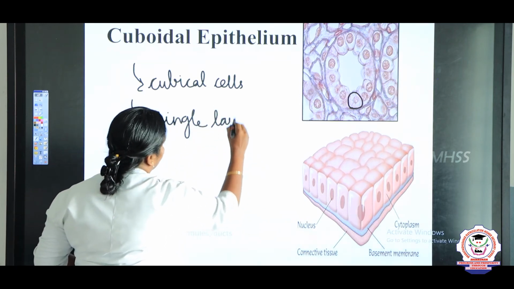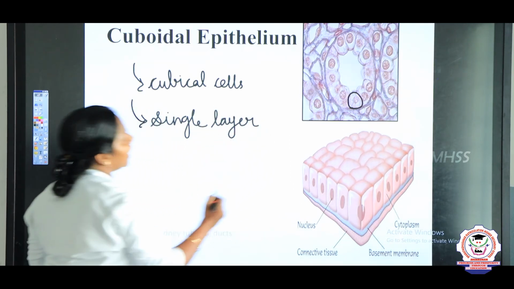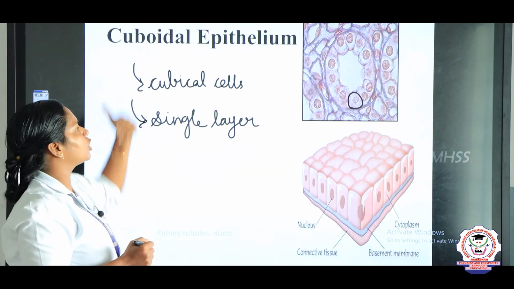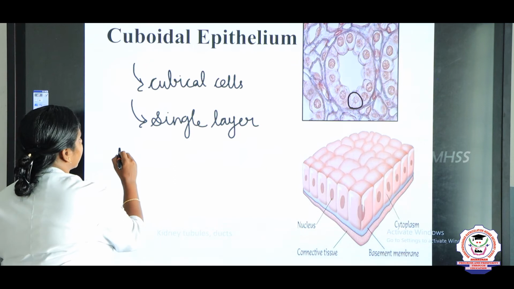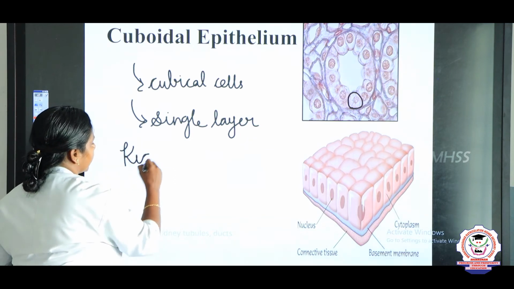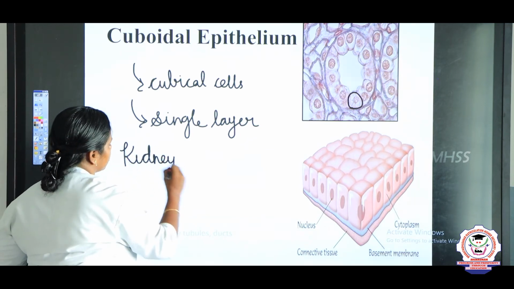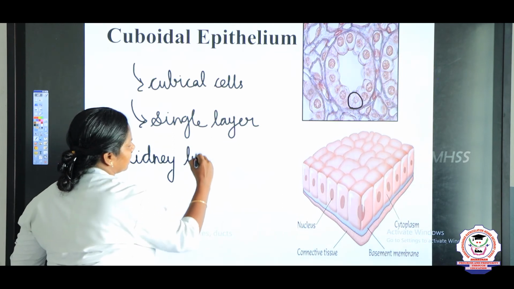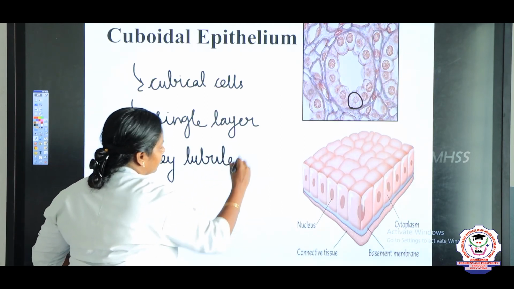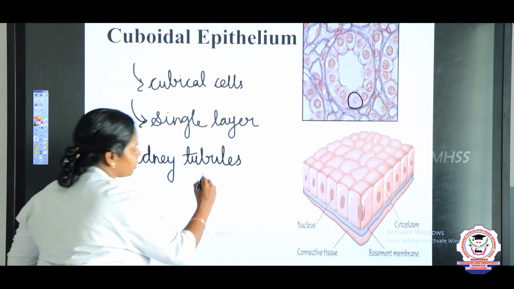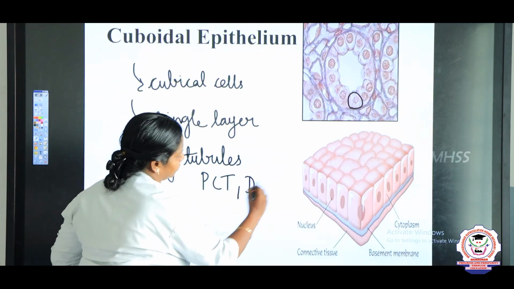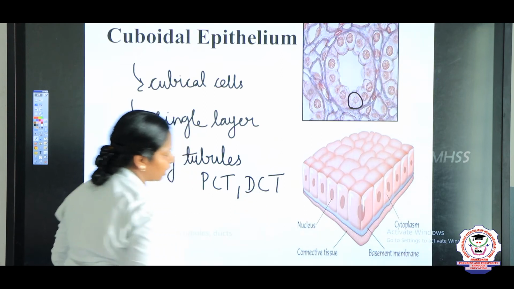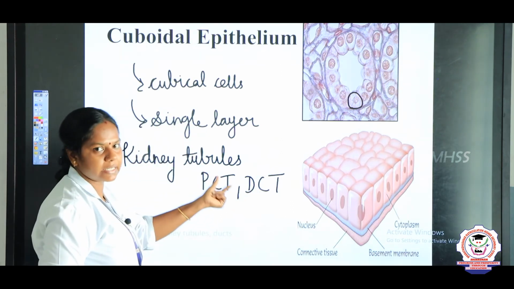Single layer. And where in our body is this cuboidal epithelium present? First, it is found in the kidney tubules. What are the kidney tubules? Yes, very good. Proximal convoluted tubule, distal convoluted tubule. While studying the structure of the nephron, we studied the proximal and the distal convoluted tubule.